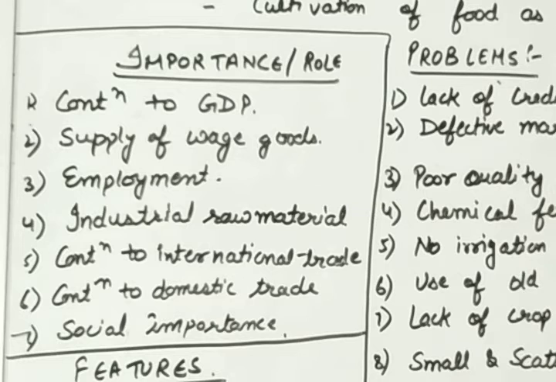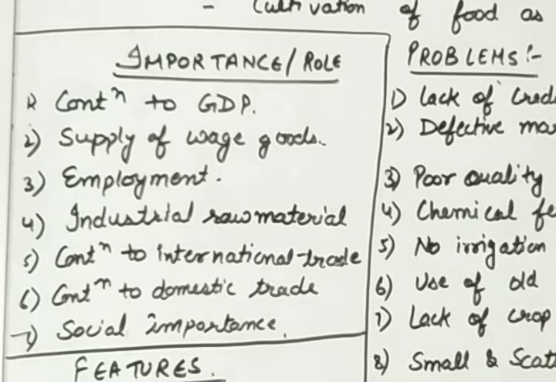The second is supply of wage goods. So basically wage goods are goods which are of basic necessity, like wheat, rice, pulses. When we are supplying these, we are supplying wage goods which are basic necessity goods. The third is employment. In addition to this point, Indian agriculture sector provides food to almost 106 crore people and to 38 crore animals. So that is how huge our agriculture system is.